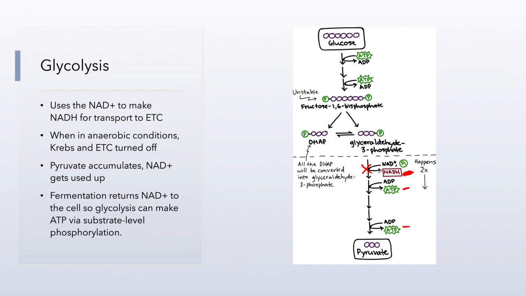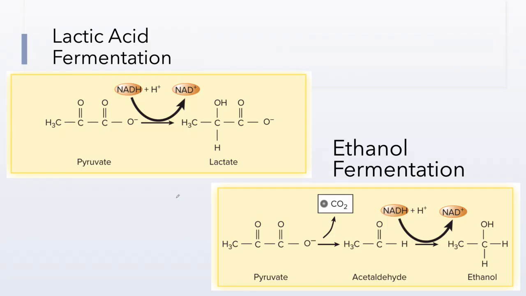And if there's no electron transport chain, then NADH will not be oxidized. If we don't oxidize NADH, we will eventually run out of NAD plus. No NAD plus, no NADH being produced, no more ATP. So fermentation is a recycling plant. It's a way to recycle the NADH back into NAD plus so that ATP production via glycolysis can occur.